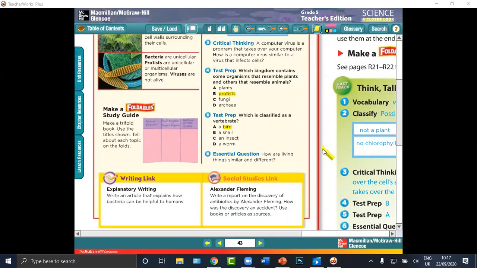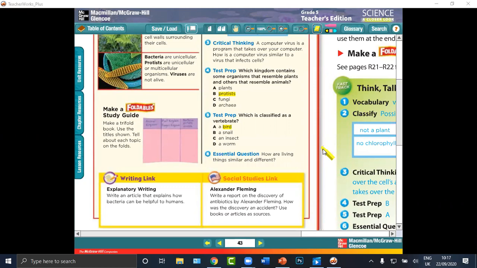How are living things similar and different? Do you have any idea? Living things are similar, are made of cells. Excellent, Yusuf. You did well. However, living things are also different. How?